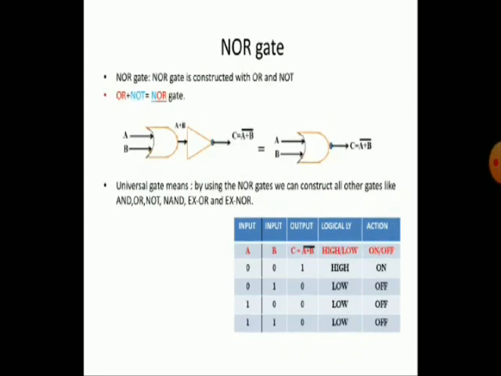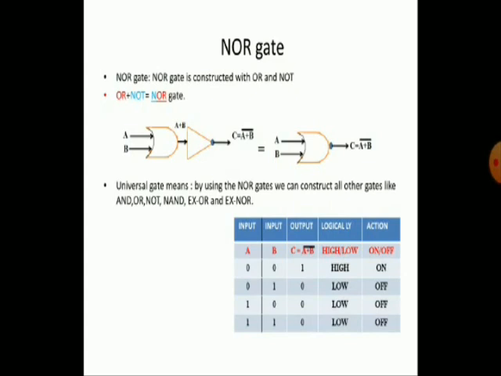Next gate is the NOR gate. This is also a universal gate. The NOR gate is constructed with an OR gate and a NOT gate. You observe here, first one is an OR gate and then a NOT gate. Both we combine, we get a NOR gate.